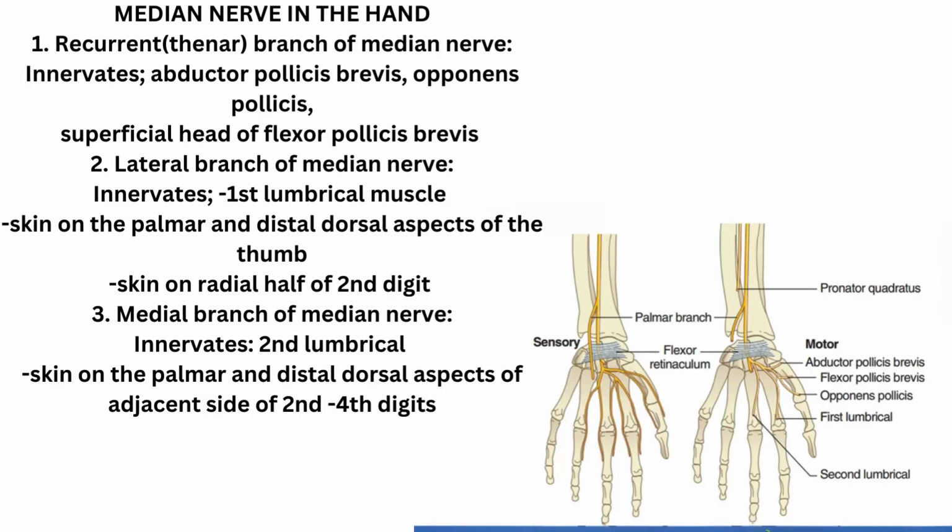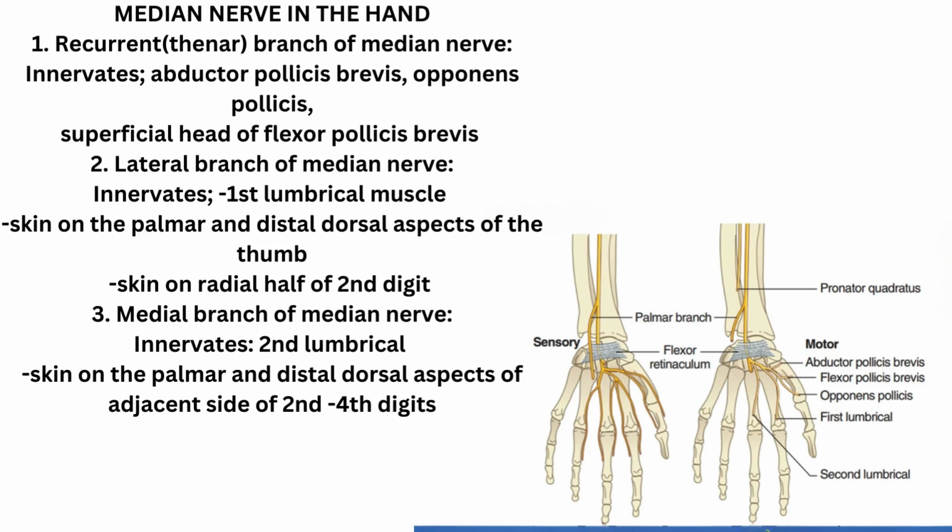The branches of the median nerve in the hand include 1. Recurrent or thenar branch of median nerve. It arises distal to the carpal tunnel and innervates abductor pollicis brevis, opponens pollicis, and superficial head of flexor pollicis brevis muscles. 2. Lateral branch of median nerve.